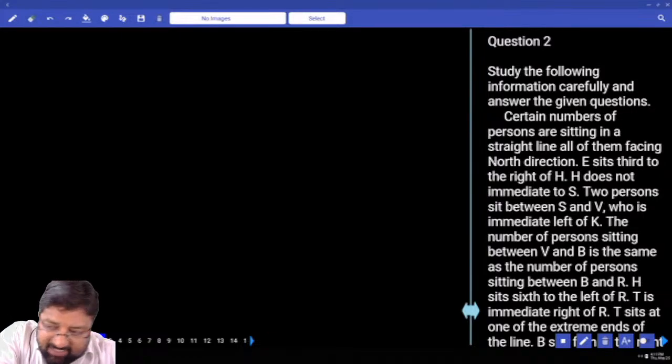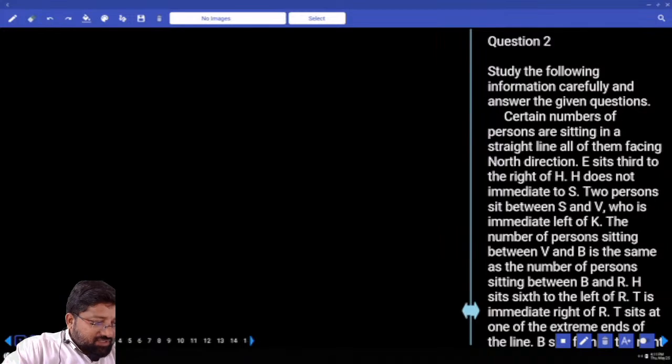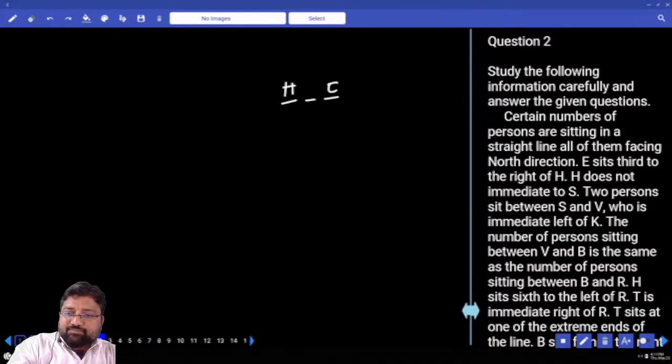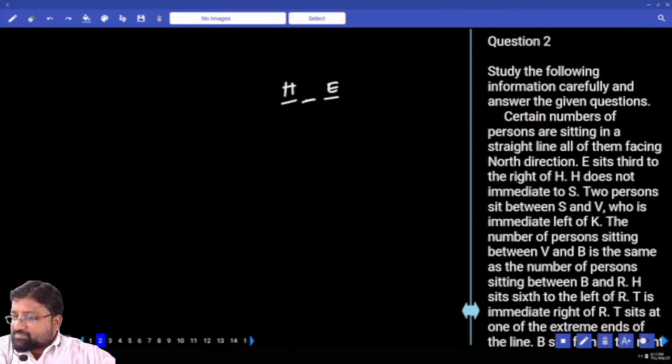Certain number of persons are sitting in a straight line, all of them facing north direction. E sits third to the right of H. H does not sit immediate to S. E sits third to the right of H. Is E third or second? Third.